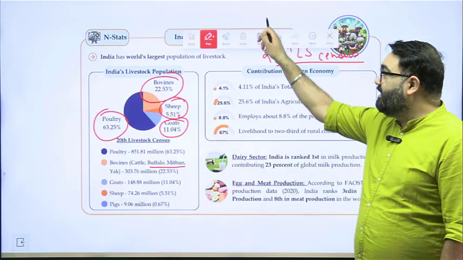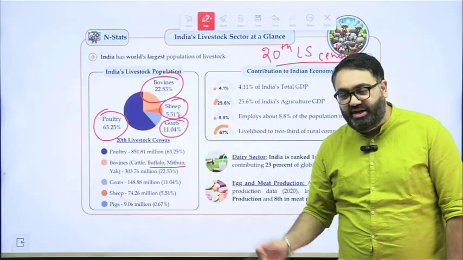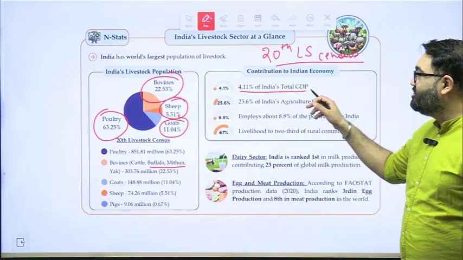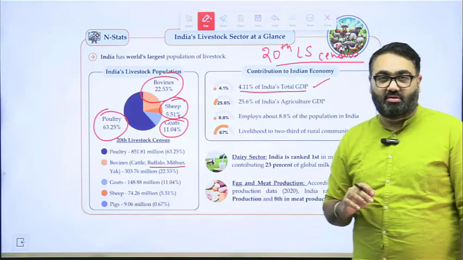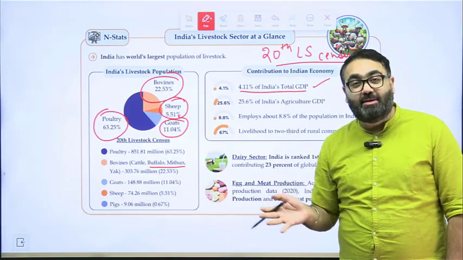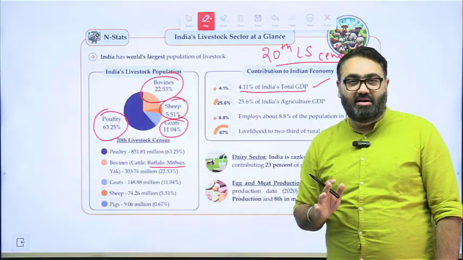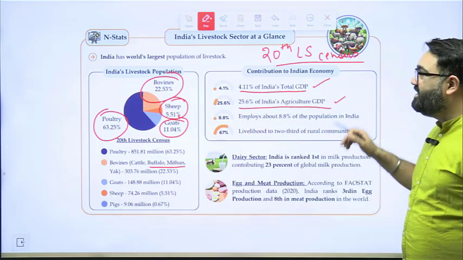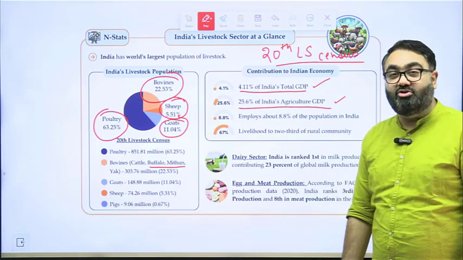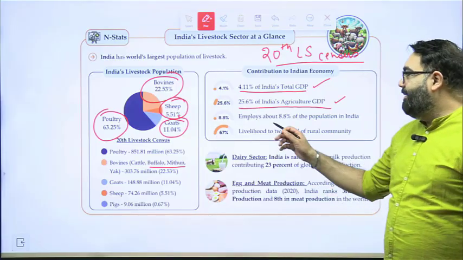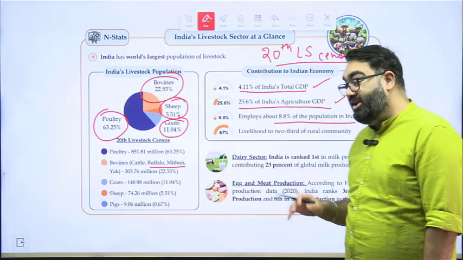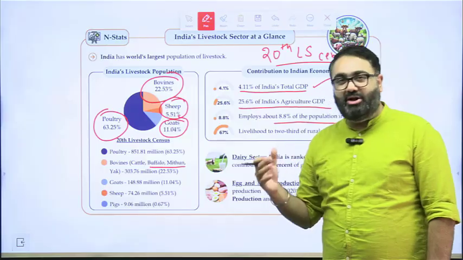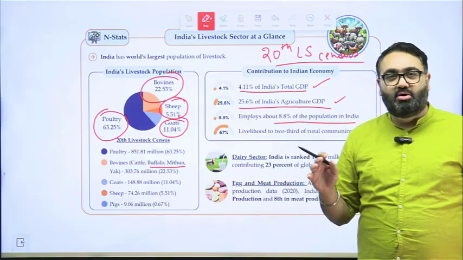It is a major economic contributor to the overall GDP. If you look at its contribution, 4.11% of India's total GDP comes in just from livestock. Remember, that is of the total GDP. Over 25% of India's agriculture GDP comes in from livestock. So over a quarter of agriculture GDP is just from livestock. It employs 8.8% of India's population. So in every way possible, it is a huge contributor to India's economic growth, to where India is right now.